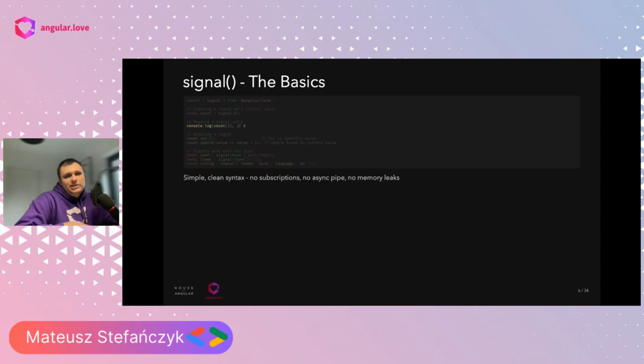But we shouldn't confuse it with actually calling a function in a template, which over the years was treated as an anti-pattern because it was inefficient. Here we are extremely safe. This function will not be re-triggered whenever change detection occurs. It will be re-triggered only whenever the value of the signal changes. That's the single reason to re-read the signal.